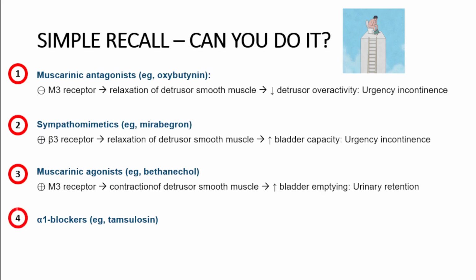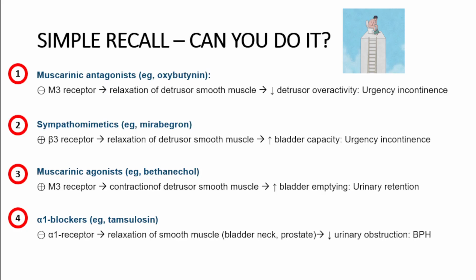Next, we have a very important drug, that is the alpha-1 blocker Tamsulosin. Where do we use Tamsulosin? Tamsulosin is basically an inhibitor of alpha-1 receptor, which are present on the bladder neck as well as the prostate. Thereby it will relieve the obstruction caused by the prostate hyperplasia. So it can be used in case of BPH.